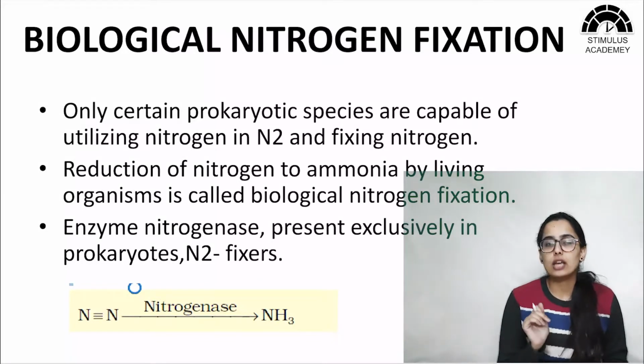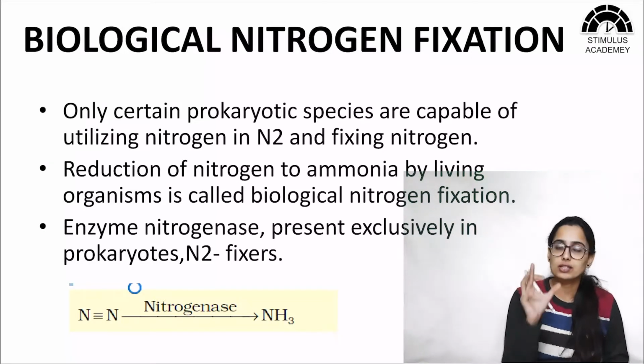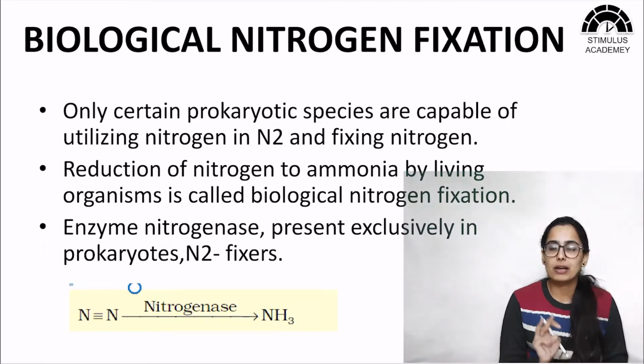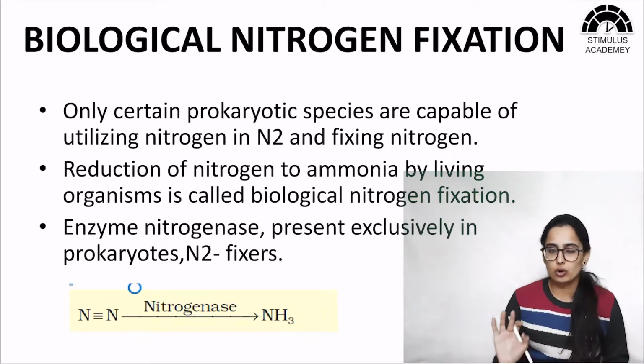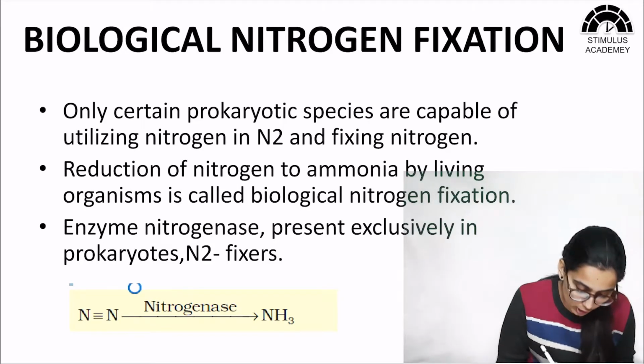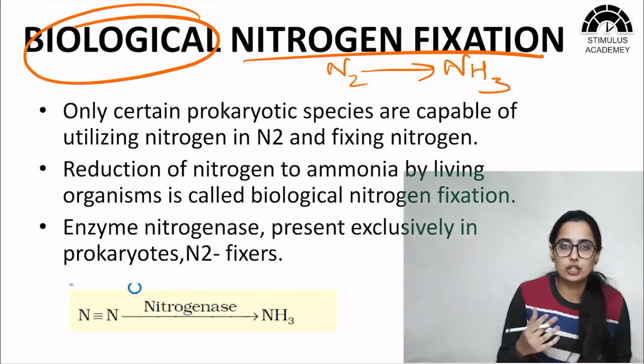Now in the nitrogen cycle, you must have paid attention to a point, that was nitrogen fixation, which is the fixation of atmospheric nitrogen to NH3. There were three processes by which it was occurring. The first one was biological, which was occurring with the help of microbes. Then we had electrical, then we had industrial. We'll be studying the biological nitrogen fixation in detail. Nitrogen fixation means conversion of N2 to NH3, in the presence of biological agents, that is microbes.